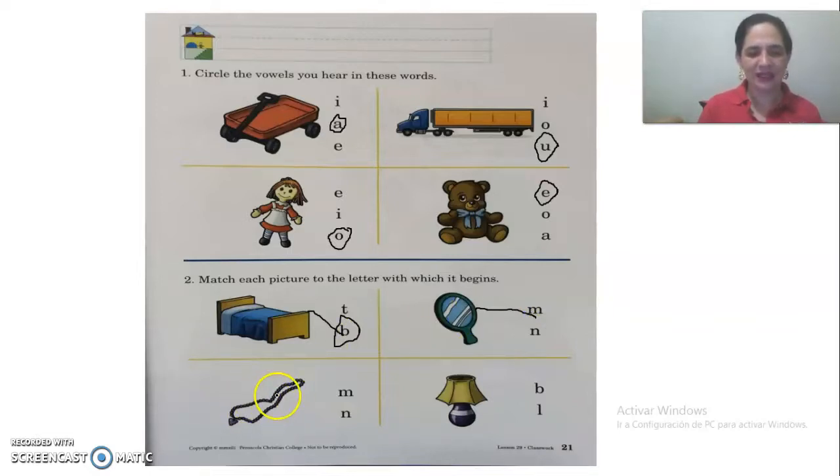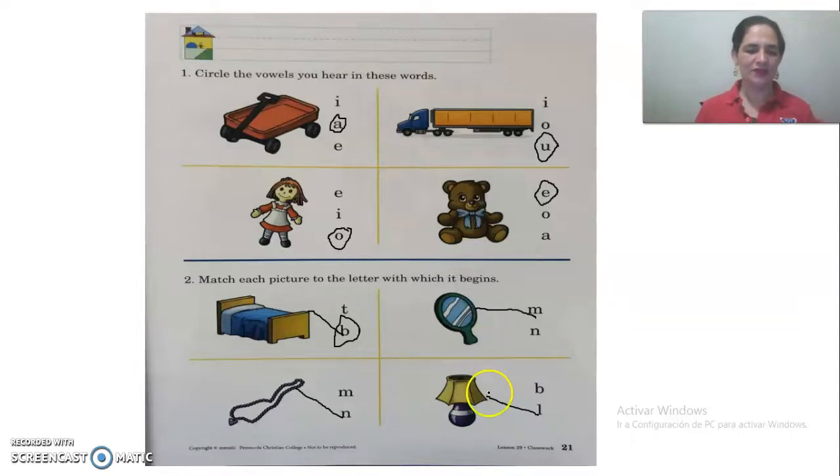Necklace. Necklace. Begins with the letter M or N? N. Yes, with the letter N. Lamp. Lamp begins with the letter P or with the letter L? Lamp begins with the letter L. Very good.